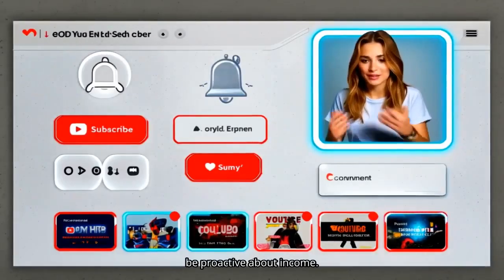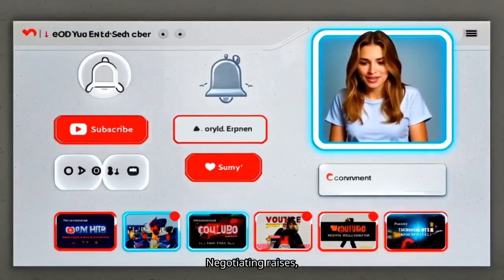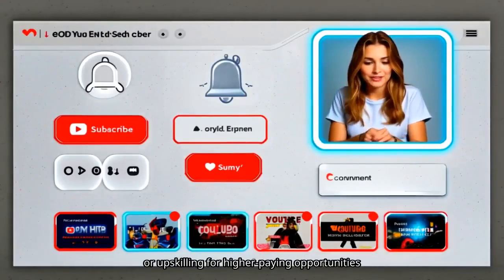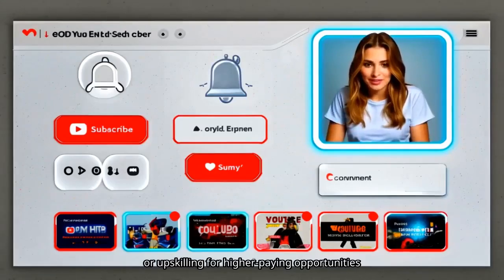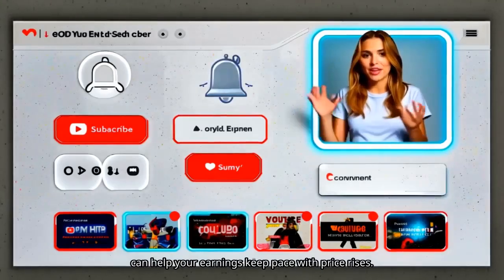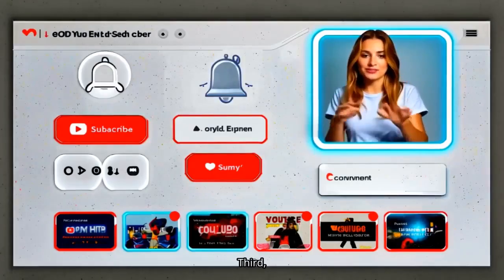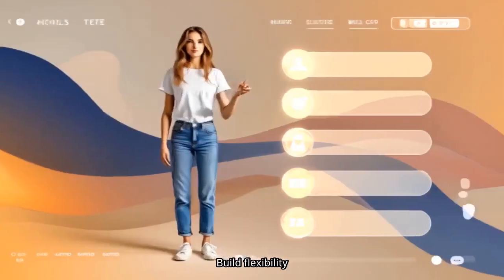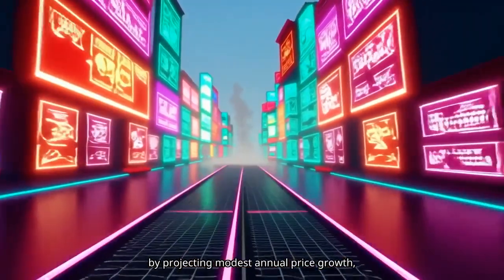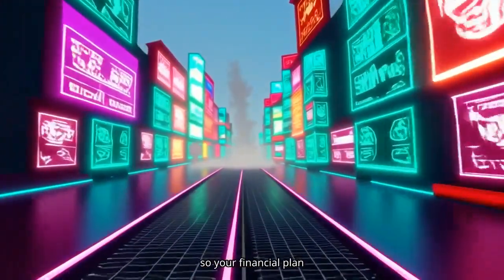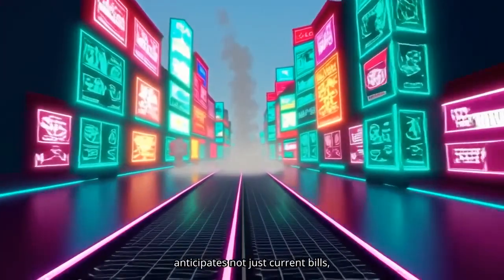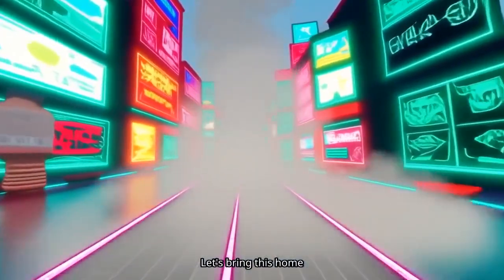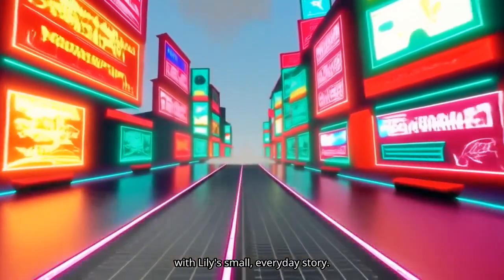Second, be proactive about income. Negotiating raises, diversifying income sources, or upskilling for higher-paying opportunities can help your earnings keep pace with price rises. Third, budget with expected price increases in mind. Build flexibility by projecting modest annual price growth, so your financial plan anticipates not just current bills, but likely future changes. Let's bring this home with Lily's small, everyday story.